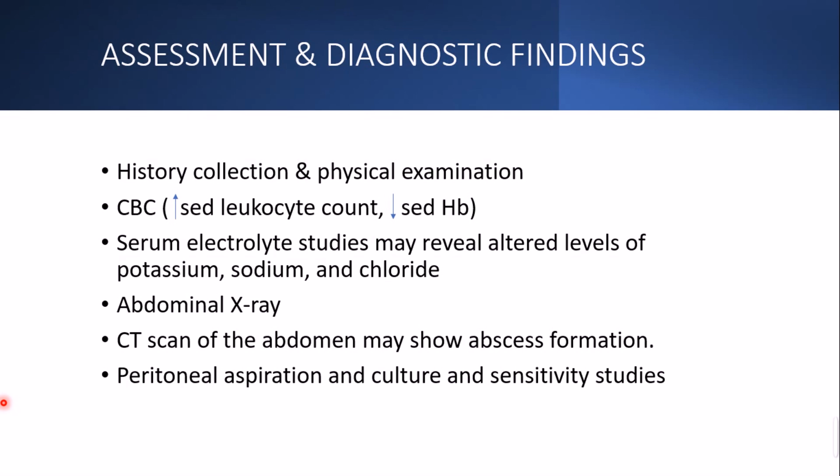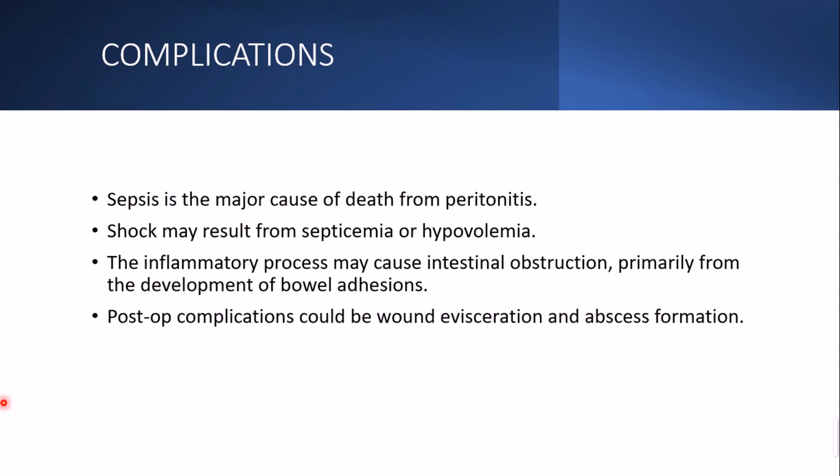Now, peritoneal aspiration is also done in this case because we need to find out what bacterial infection is present over there. So we will take the peritoneal content, aspirate it, and send it to the laboratory for investigation. Based on that, we'll start with the broad spectrum antibiotic therapy. Now, the complications.